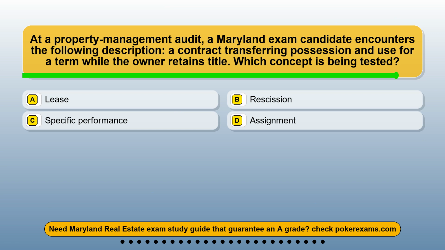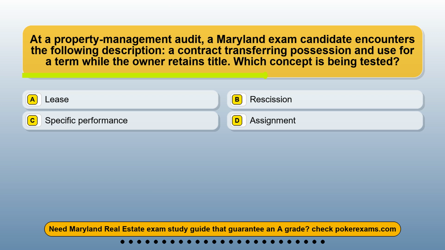Question 25. At a property-management audit, a Maryland exam candidate encounters the following description: a contract transferring possession and use for a term while the owner retains title. Which concept is being tested? Option A, lease. Option B, rescission. Option C, specific performance. Option D, assignment.